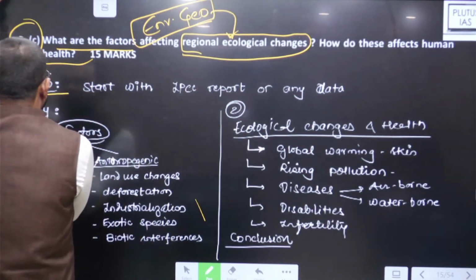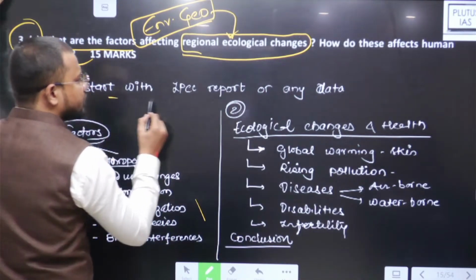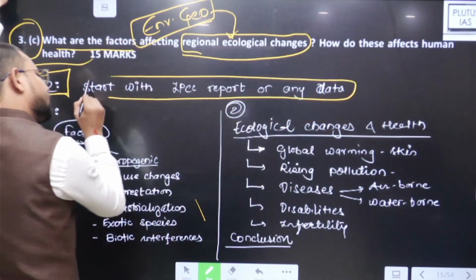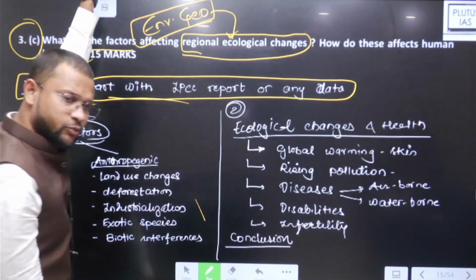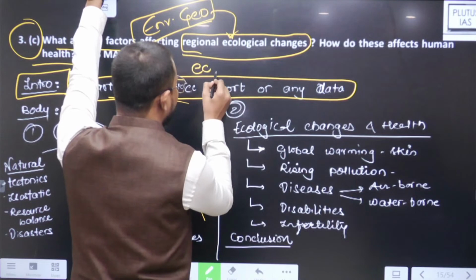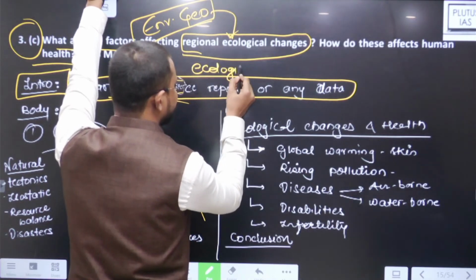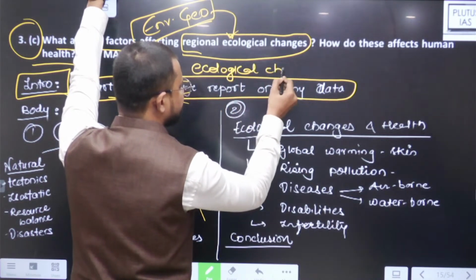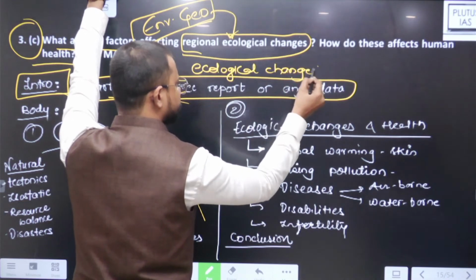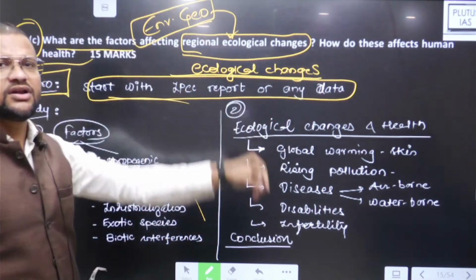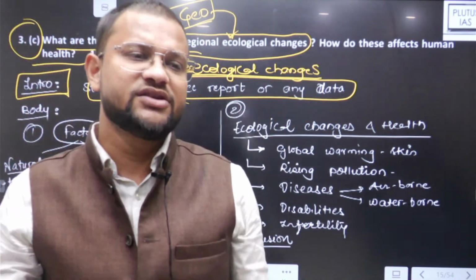Now what you have to define first, say like either you can start it with the IPCC report or you can write about ecological changes, regional ecological changes there. So what are the regional ecological changes?